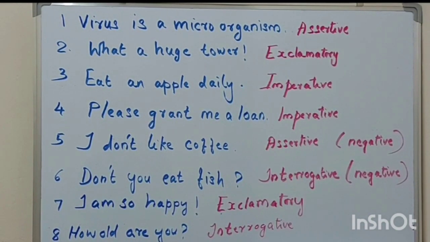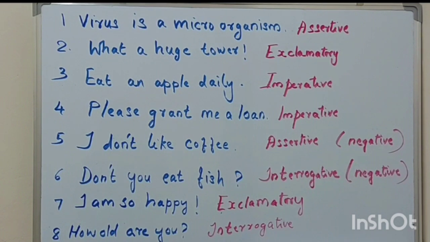Let us discuss the answers. First one, virus is a microorganism. That is a statement. So the sentence is assertive. Second one, what a huge tower! That sentence is exclamatory sentence. Third one, eat an apple daily. What is it? That is an advice, right? So that is imperative sentence.